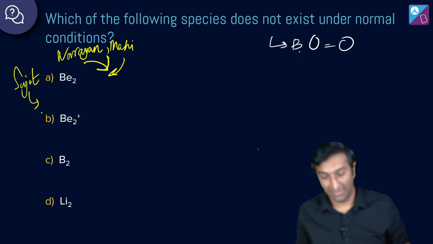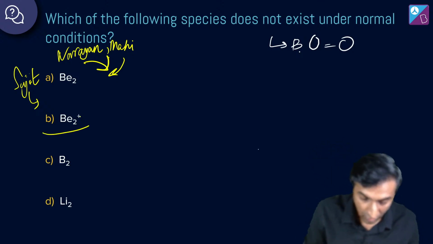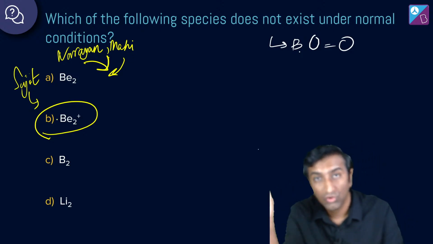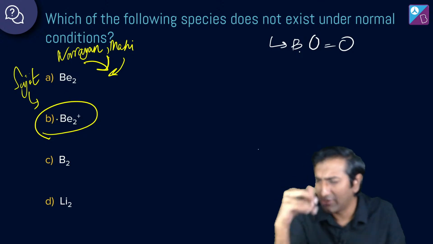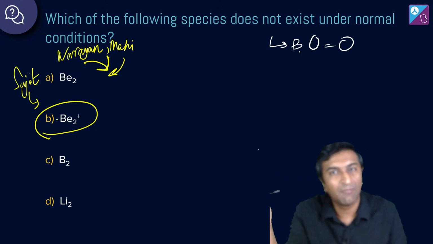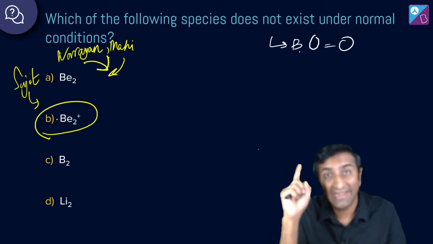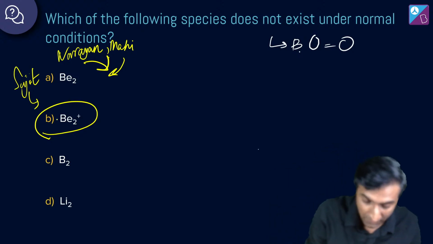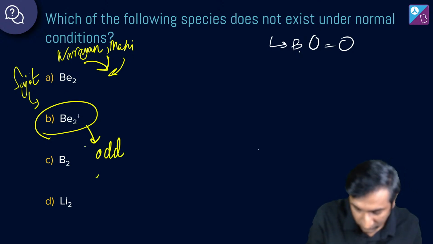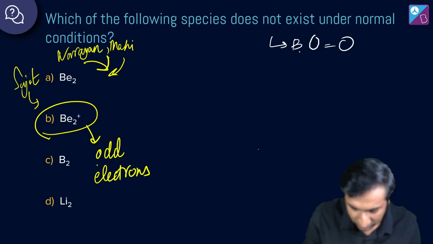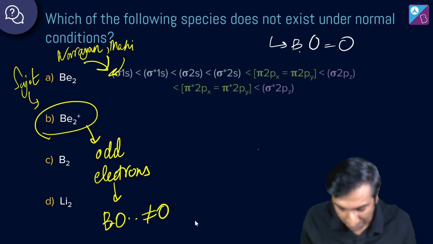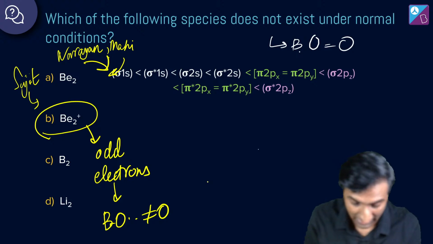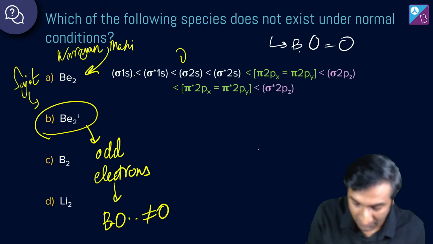देखो B के होने के chances कम है, right? Because look, Be2, anything that has 2 in it, we're only talking about diatomic molecules right now. It is going to have an even number of electrons. And as soon as you put the plus over there, this is going to be an odd number of electrons. अगर इसमें है odd electrons, bond order is going to be non-zero. तो B होने के chances कम है, is what I think. I don't know. We'll see. We'll figure it out.